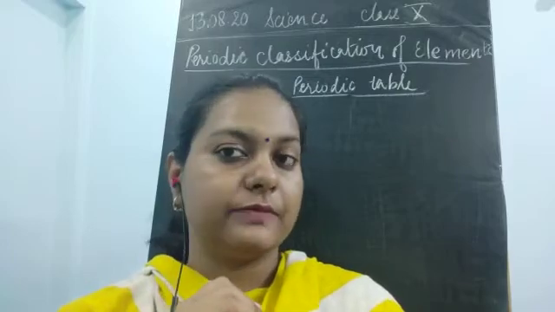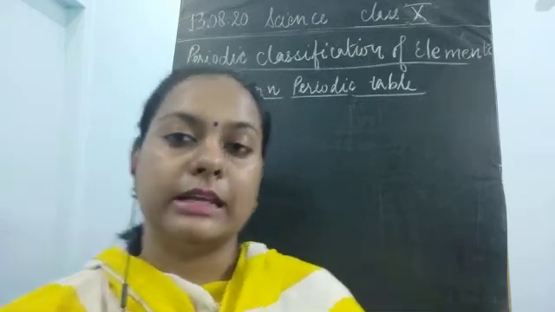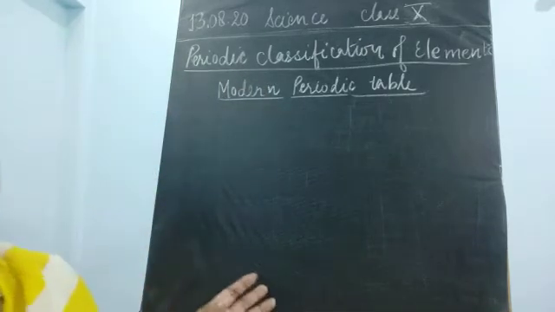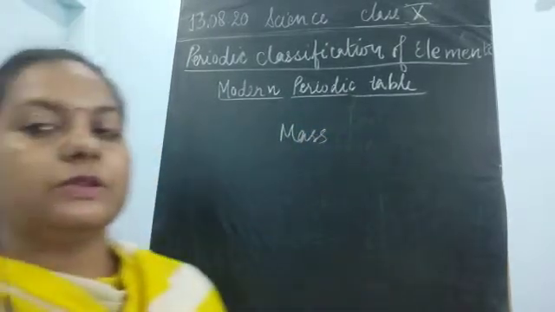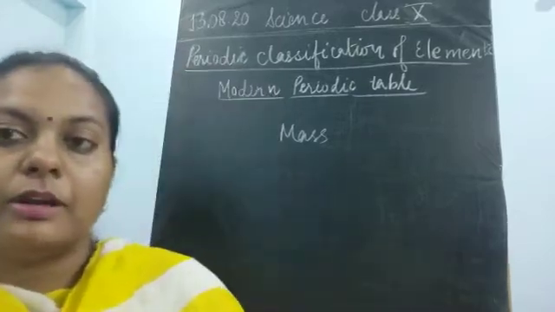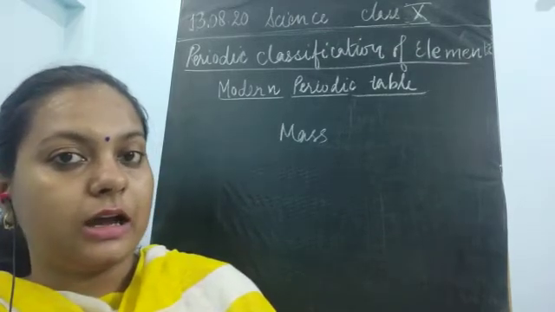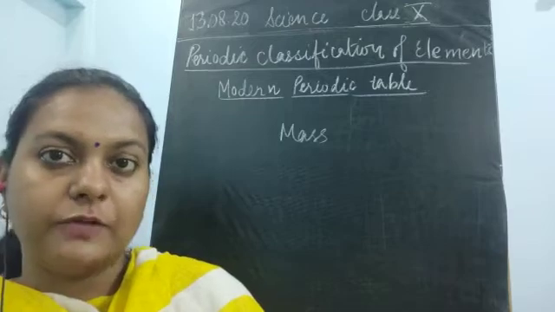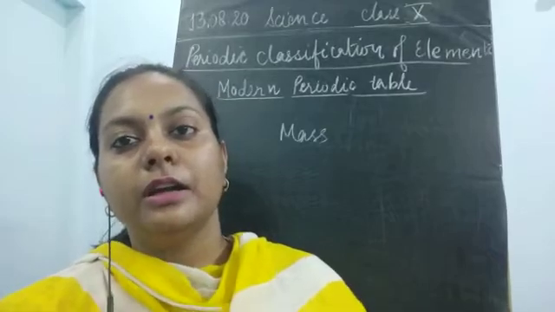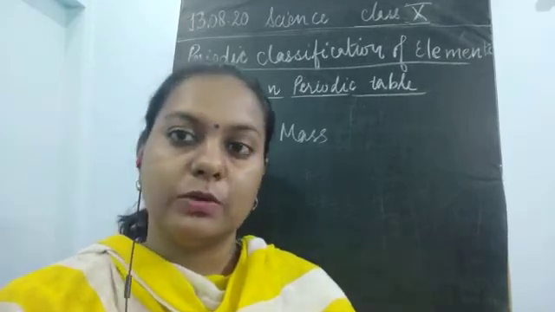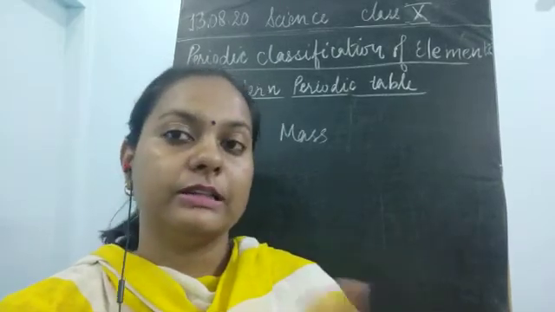The very first classification was done by Dobereiner. He took the classification on the basis of atomic masses. Now, why was atomic mass taken? Because Dobereiner established a relationship that the atomic masses of different elements are connected with each other. What kind of connection is that? He gave the connection of three elements. The middle element's atomic mass is equal to the average of the atomic masses of the first and the last elements.